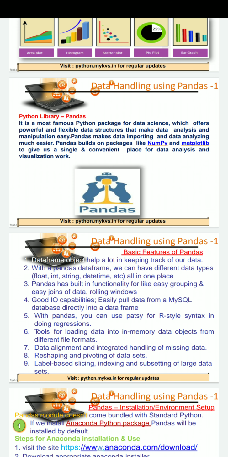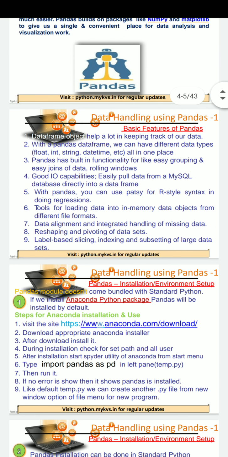Now the next part of pandas is what are the basic features of pandas, why we should use pandas. The answer is given in this frame. Data frame objects help a lot in keeping track of our data. Keeping track of our data means knowing where our data are stored, and on requirement we can access that data.